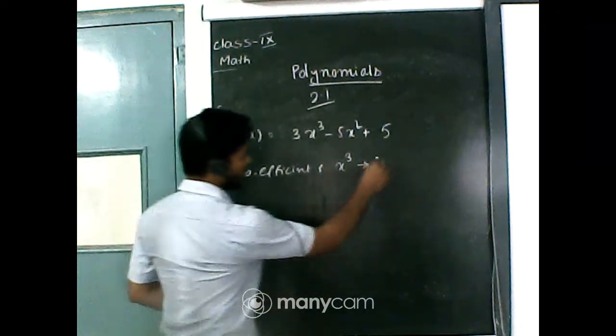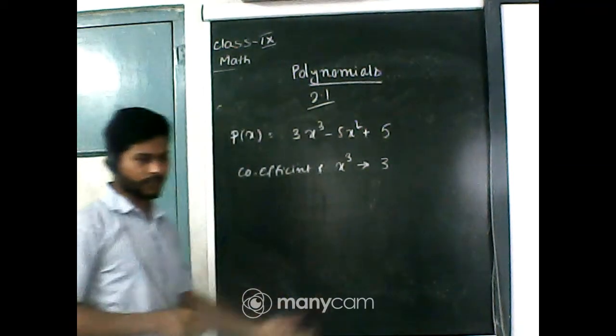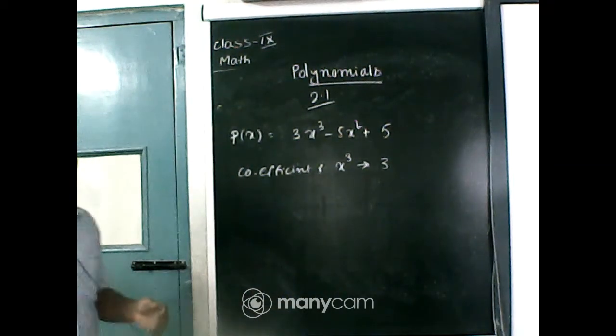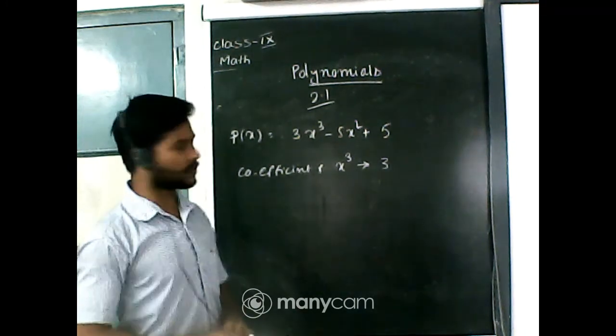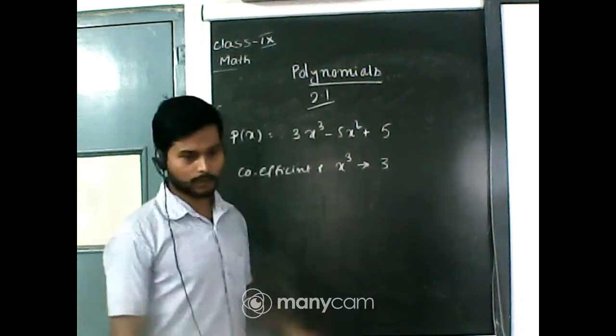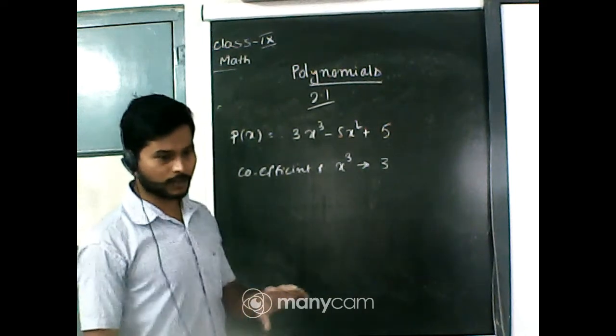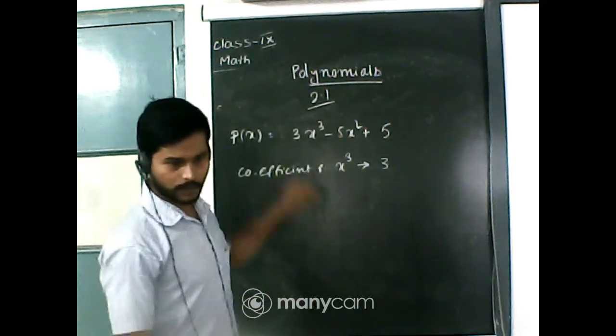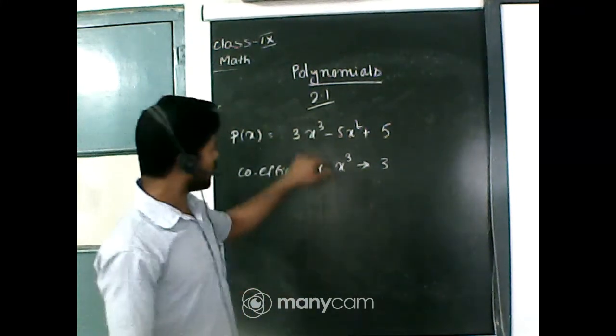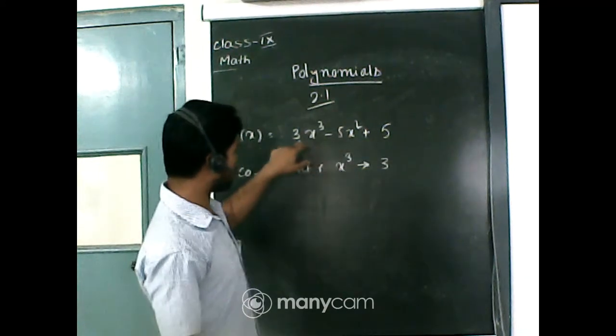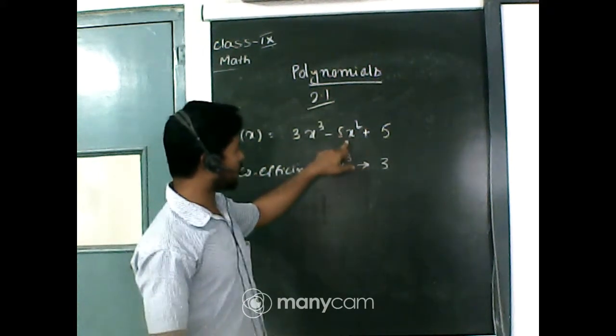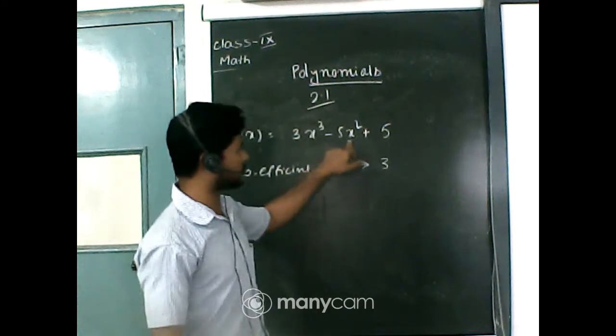3. Okay, and the definition is the numerical factor of the term is called the coefficient of the term. You can see there are 3 terms: 3x cube, minus 5x square, plus 5.